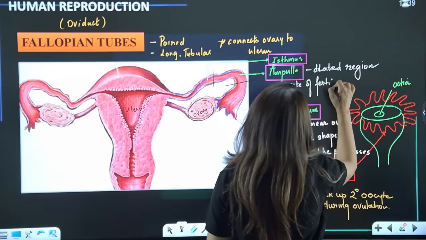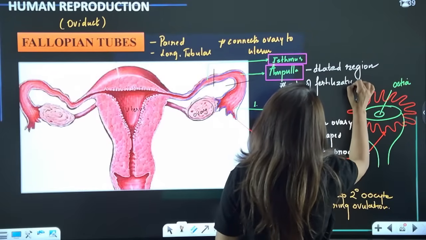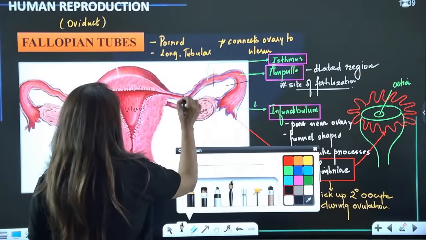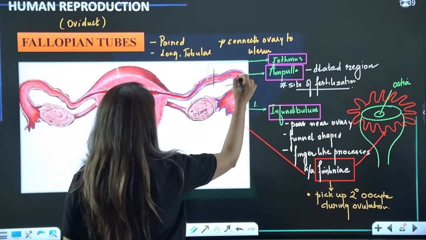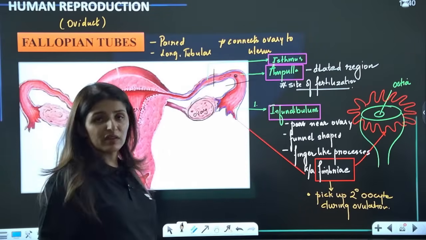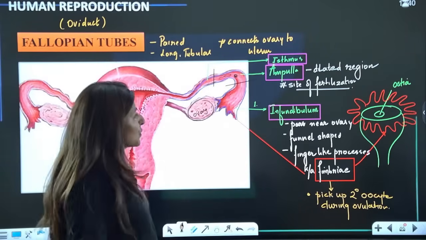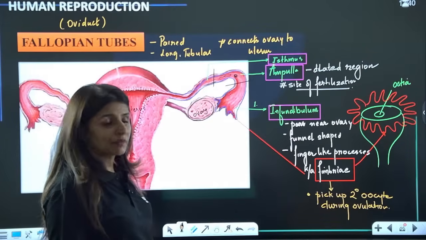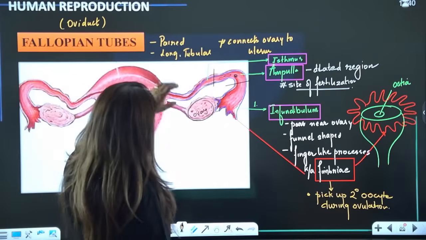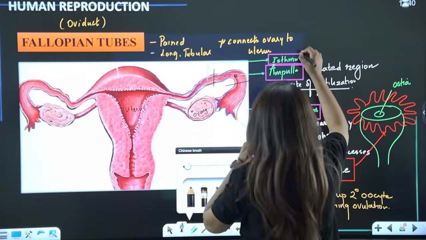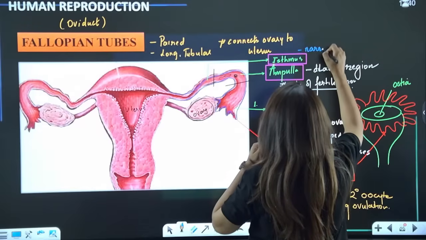So basically, this is the site of fertilization. The sperms are going to reach here, and the oocyte is also going to be present here, and this is the location where they will fuse. So fusion will take place, the site for fertilization. Are we sorted? Yes. And then ahead of the ampulla we have the isthmus, which is a rather narrow region,